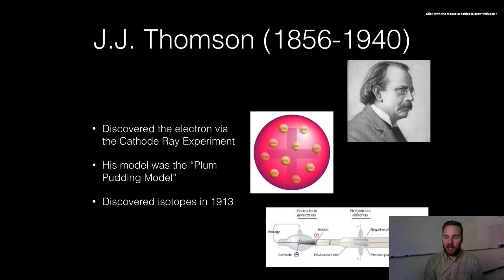And what happened was that as he put an electrode or an electric field up to it, these negative charges would bend towards the positive plate. Well, why would they do that? Because opposite charges attract. If negative charges are coming out of there, they're going to be attracted to that positive electric field. And that's the cathode ray experiment.